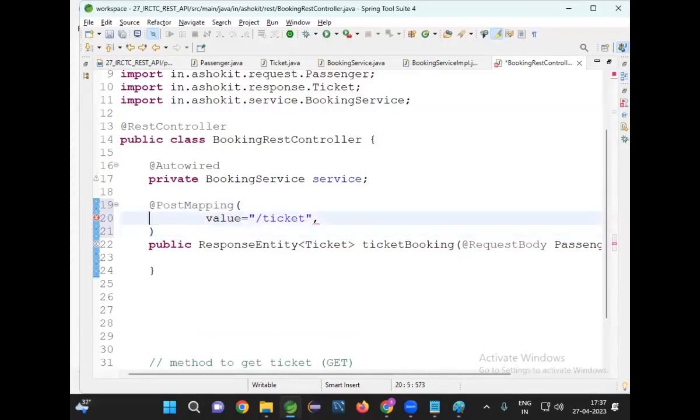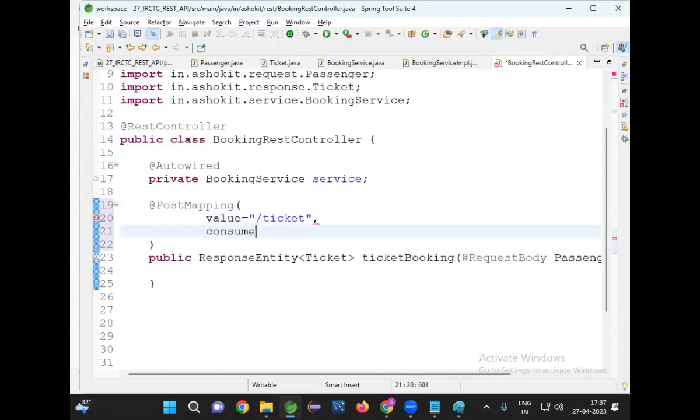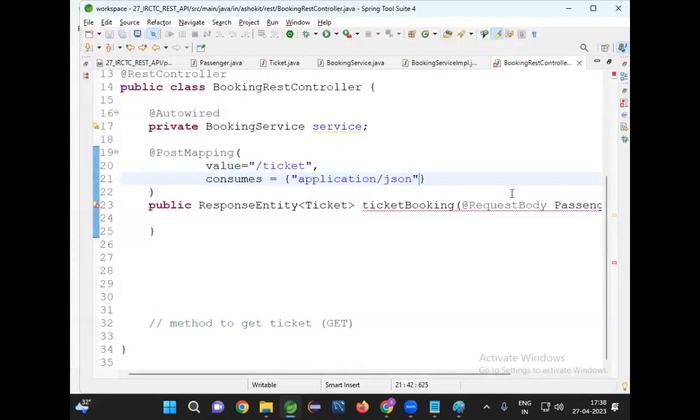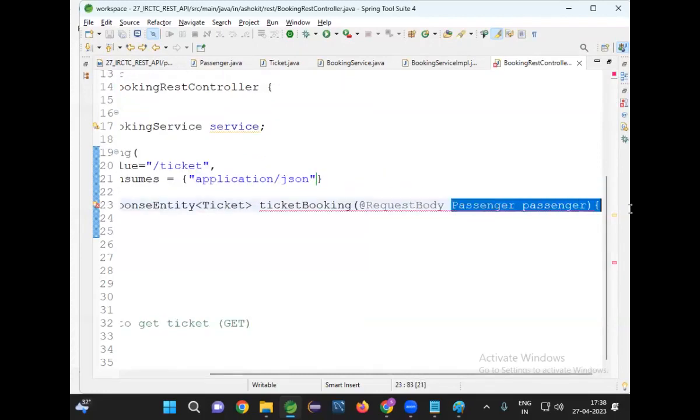Why consumes? Consumes is equal to what? Only JSON. I don't want to go for XML. Nobody is using that. Consumes is equal to JSON. That means passenger data should come in the JSON format.